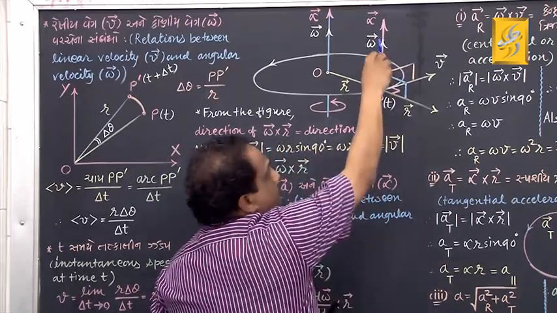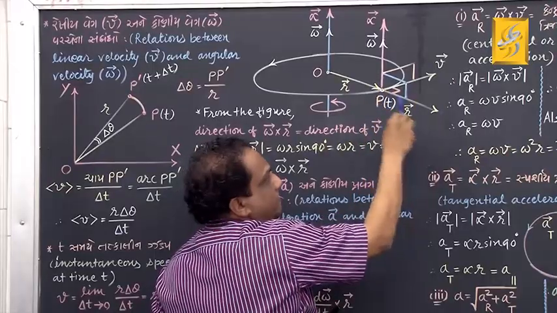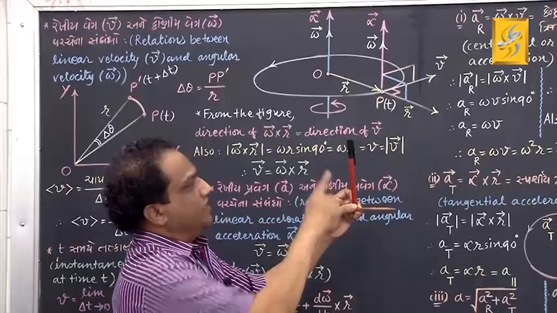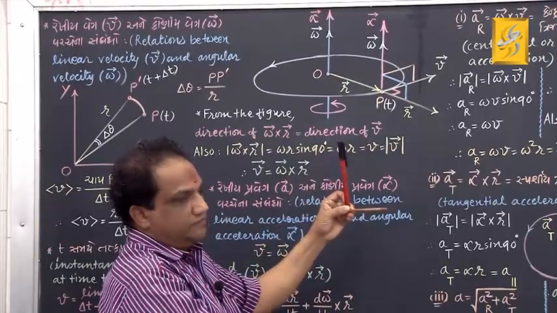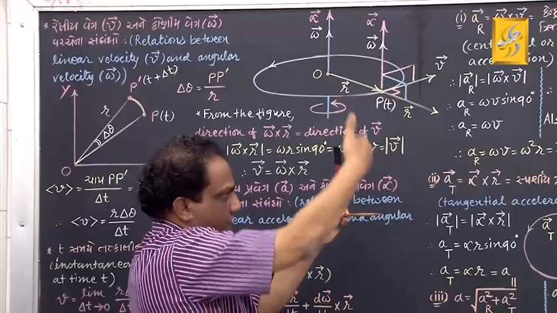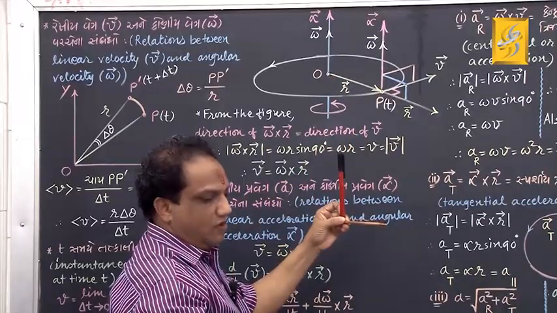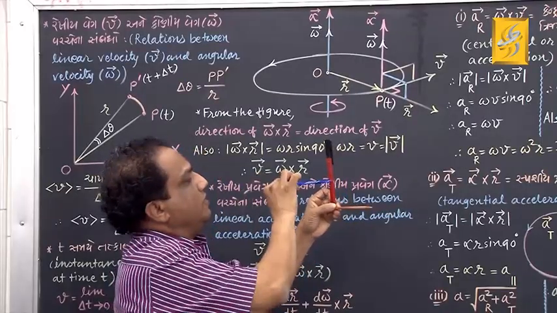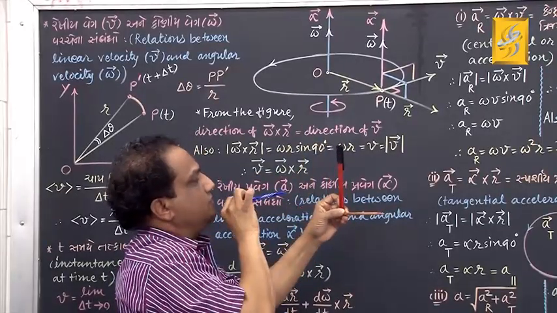And now we want the direction of vector omega cross vector r. Think of a plane passing through these two vectors, and then think of a right-handed screw which is perpendicular to this plane, correct, this way.